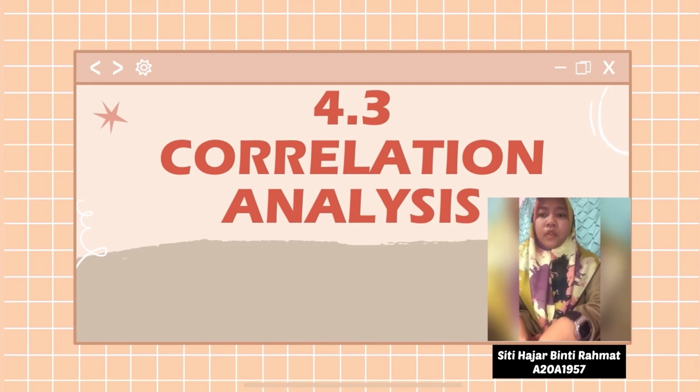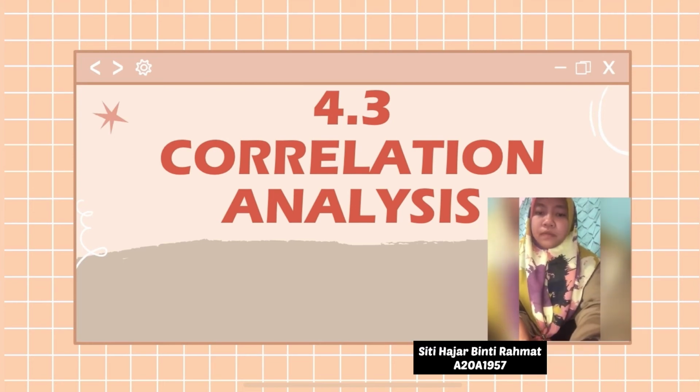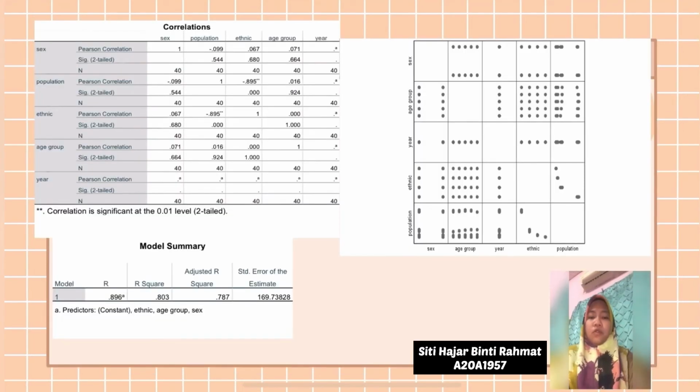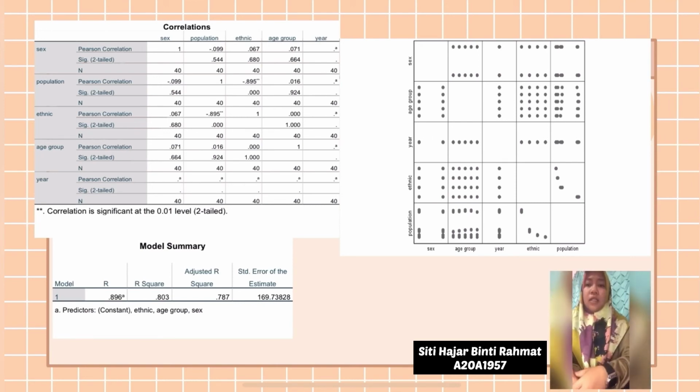In 2012. Okay, first of all, I want to share about the correlations analysis. In the scatter plot matrix, the graph shows the number of populations for sex, ethnic, year, and age group based on the data population for the year 2012. The first field is sex, which corresponds to the sum of sample size, both males and females.